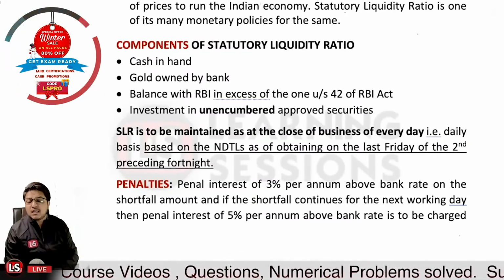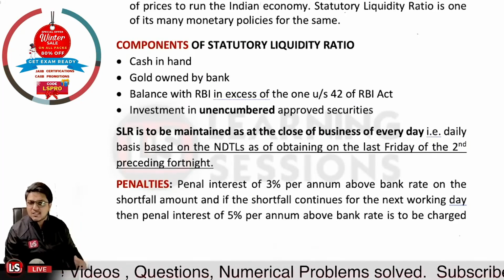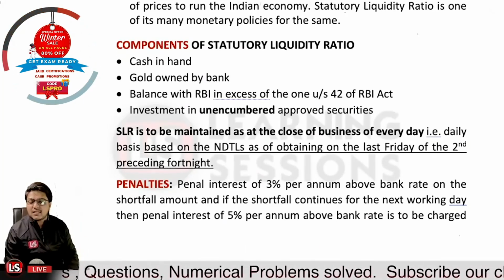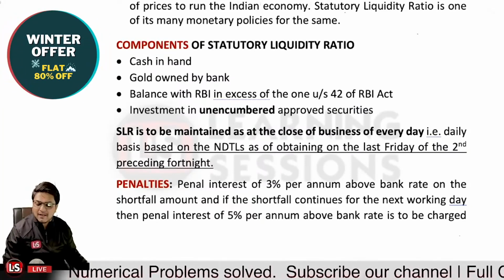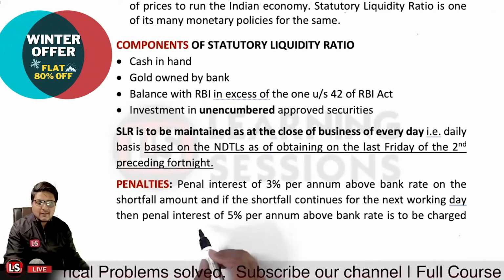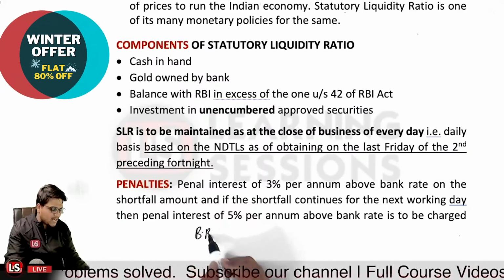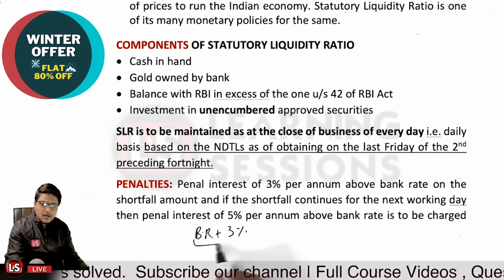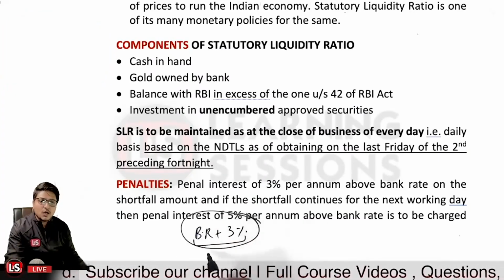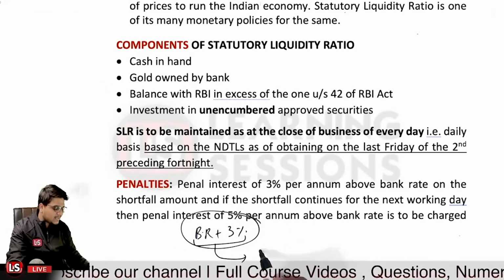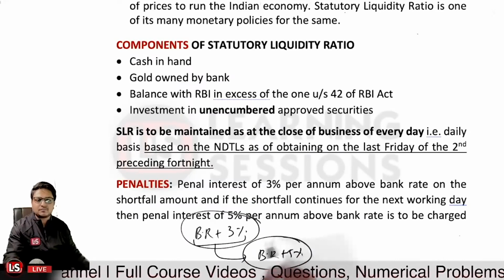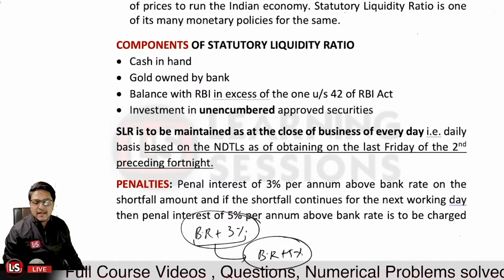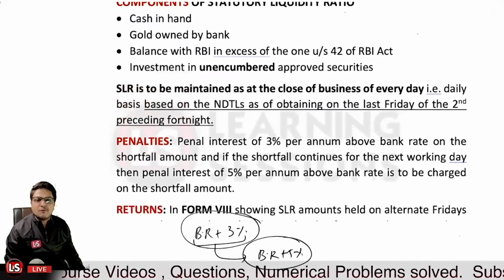And further, if the shortfall continues for the next day also, the penalty rate charged will be bank rate plus 5%.